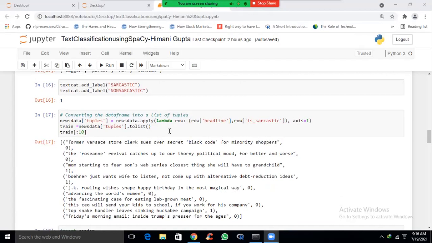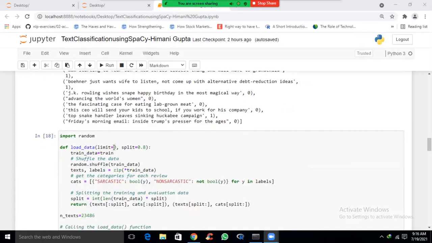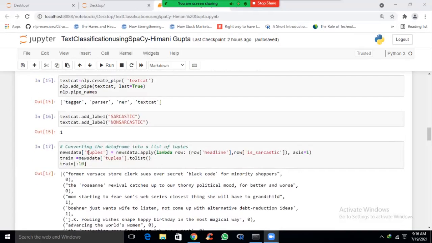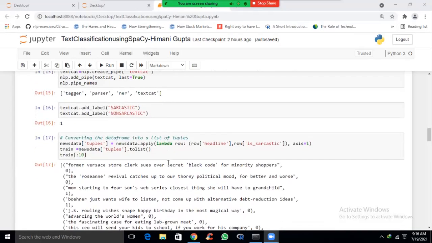in the desired format. So now we can write a function load_data. In this function, we take a list of tuples as input. Now we have already made a list of tuples.